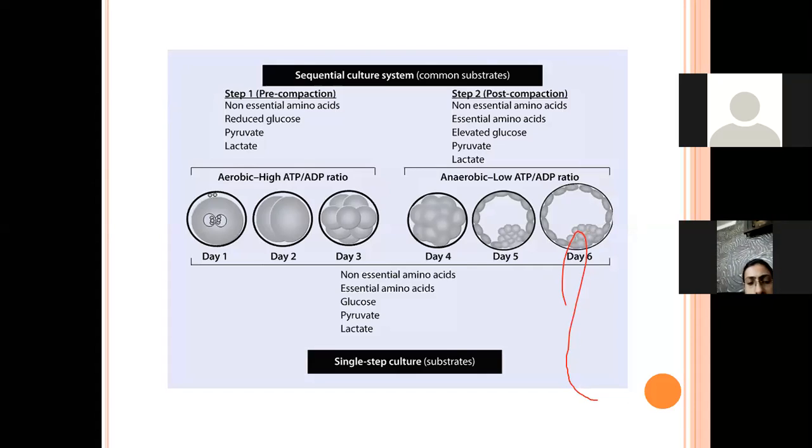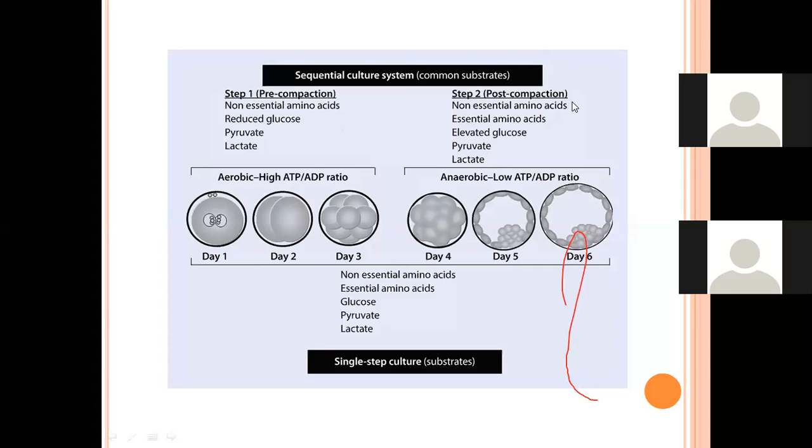In the pre-compaction state, from day 0 to day 3, it contains non-essential amino acids. It needs a reduced glucose rate, but pyruvate and lactate should be at a higher rate. And when it comes to post-compaction, after day 3, from day 4 to day 5 or day 6, they need non-essential amino acids, essential amino acids, but an elevated glucose level and a low level of pyruvate and lactate.